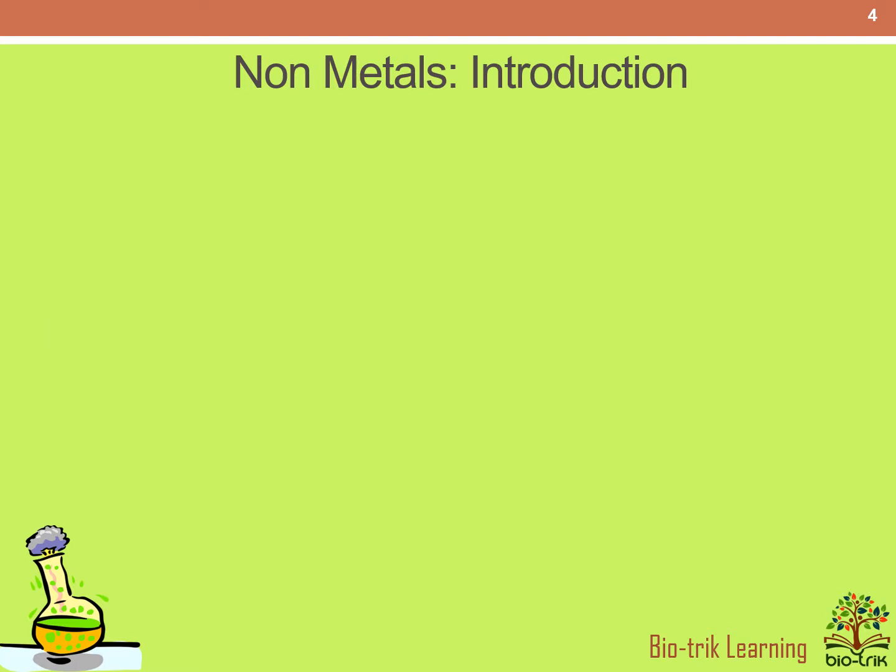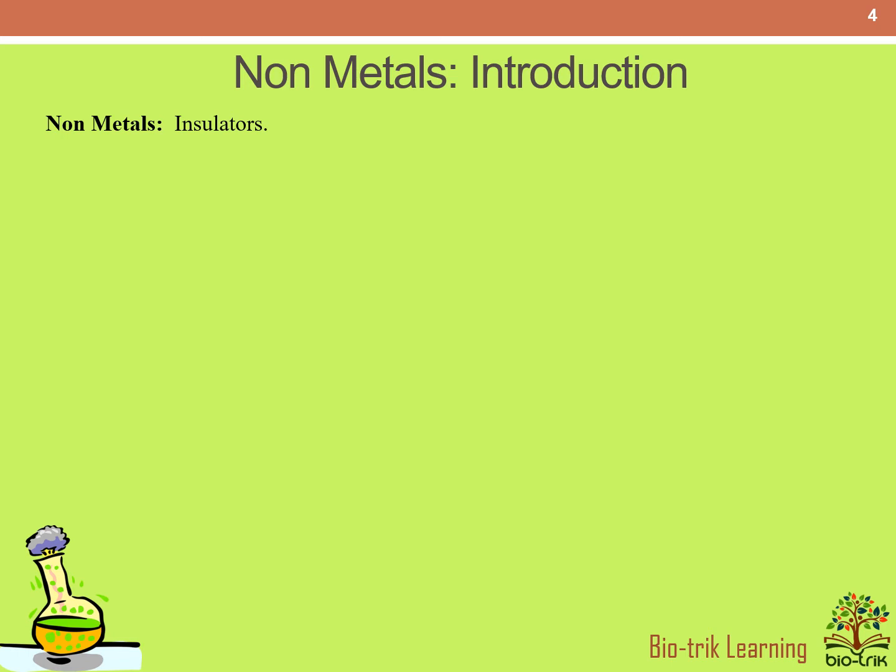Now we'll see what are called non-metals. One of the prominent characteristics of non-metals is that they are insulators. They cannot conduct heat or electricity. Many elements in the periodic table do not behave like metals.